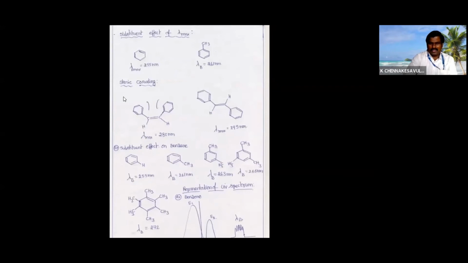How will it be useful in structure? The lambda max, the absorption maximum wavelength, will be different. Lambda max is very high for the trans compound. For the cis compound, it is very low, because electron delocalization is very easy in the trans compound.